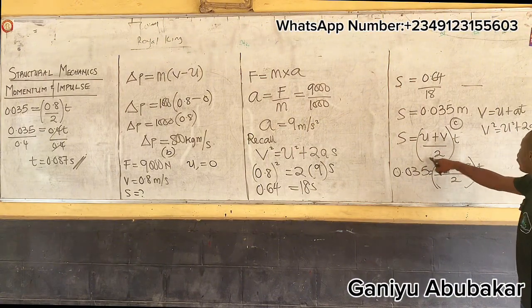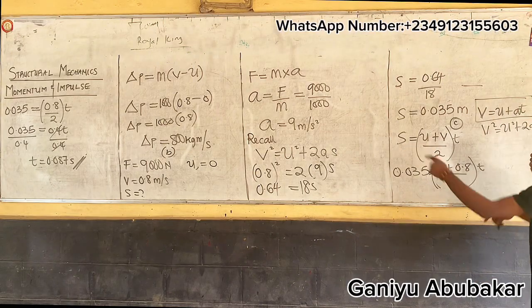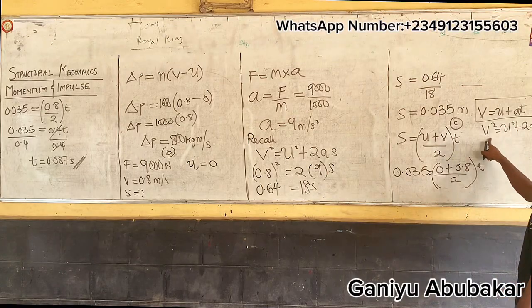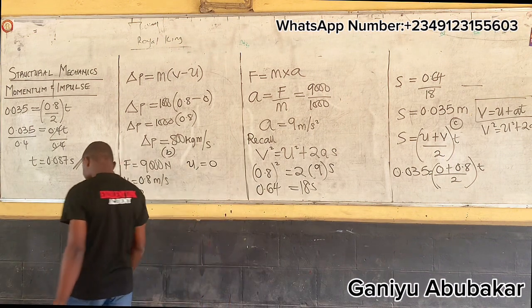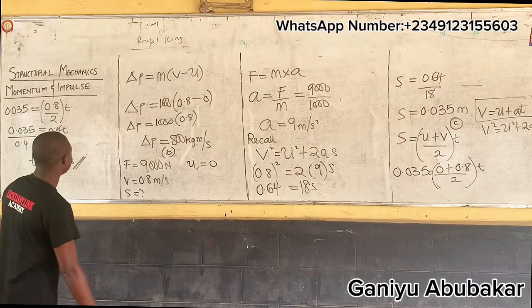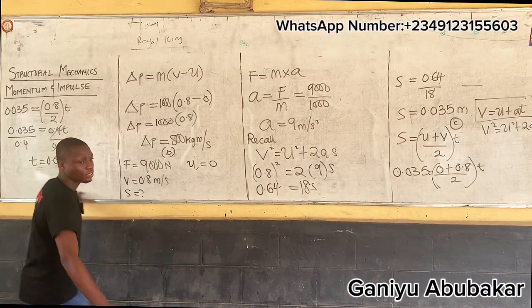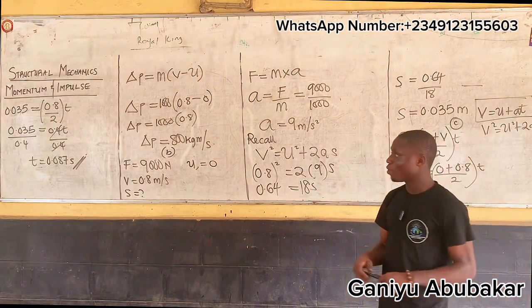Either I use this one or this equation of motion, I'll get the same answer. I can't use this one because there's no T here. So that's your answer. We're done with this question, please.